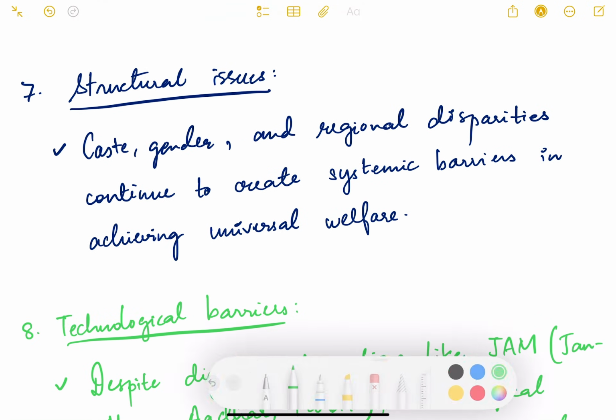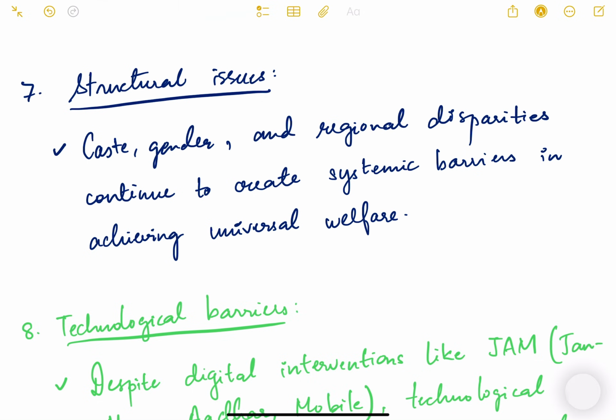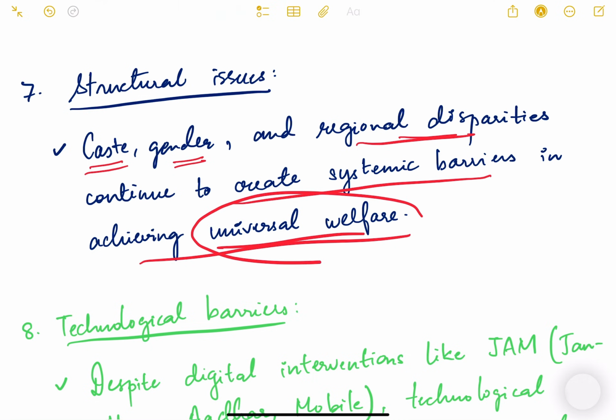Then structural issues. So what are the various structural issues we need to see? Caste is an issue in our country. Gender, regional disparities continue to create systemic barriers in achieving universal welfare. So all these things are actually present. Structural issues meaning the issues which are not very easy to change, which are part of the structure of the economy or of the country. So these are the realities of our country: caste discrimination, gender discrimination, regional disparities, and it is not very easy to change this system.